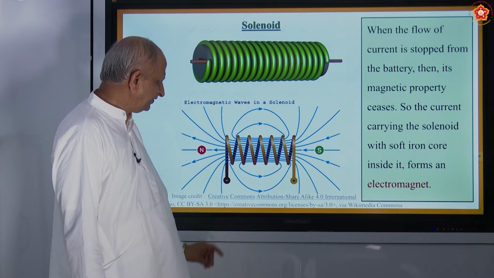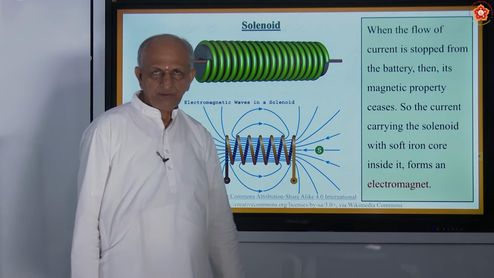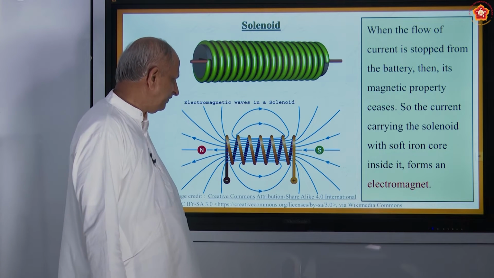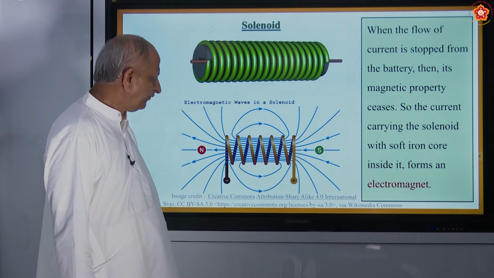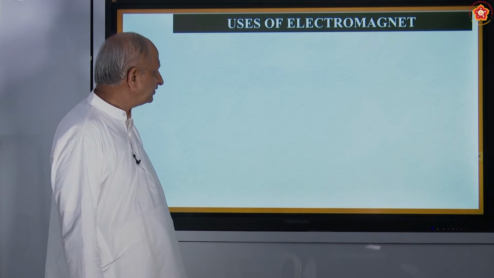So here you compulsorily should have metals like iron or cobalt, etc. A rod, a soft iron core, which should be inside it. Then it is called an electromagnet.